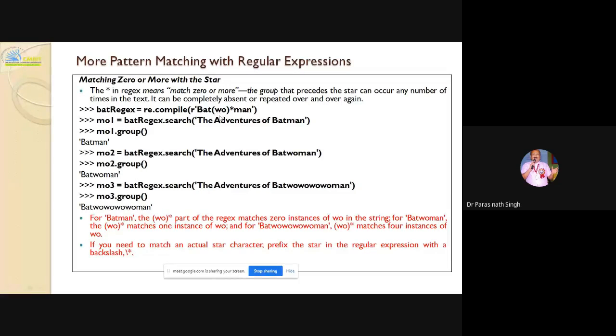So bat(wo)* may be zero or more: Batwoman, Batman, Batwowoman, like that. So for Batman, the wo part of the regex matches zero instances of wo. Again, zero or one instances, or more instances. And again, if you want to search for a star itself in the regular expression, then you can escape it with the backslash. We will go to the next slide.